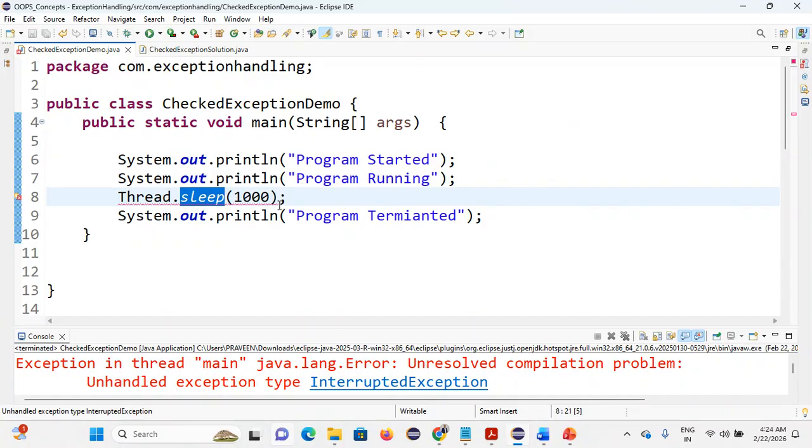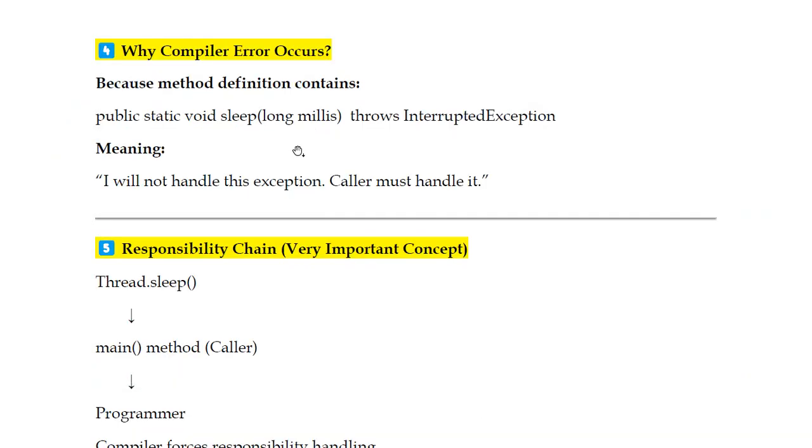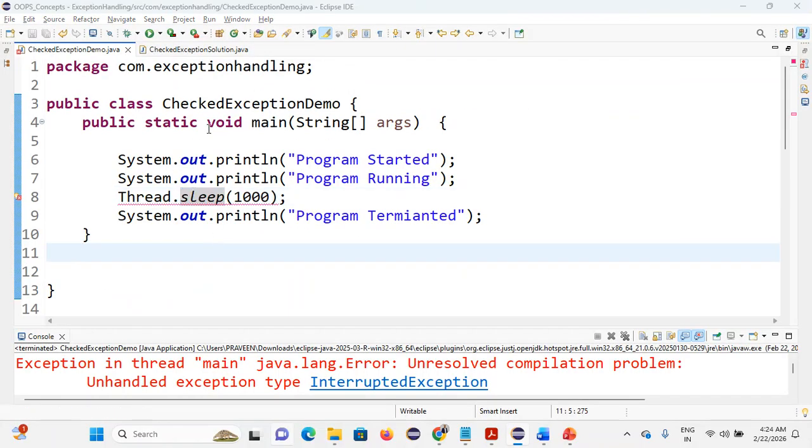The Thread class sleep method is already defined like this: public static void sleep throws InterruptedException. By definition itself, it contains throws InterruptedException. So what is the meaning of this? Okay, so why are you getting the error? Read this out.